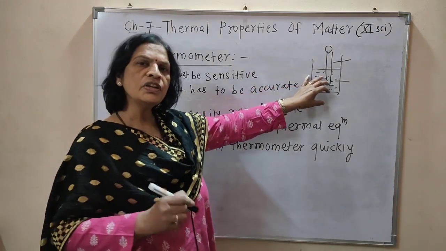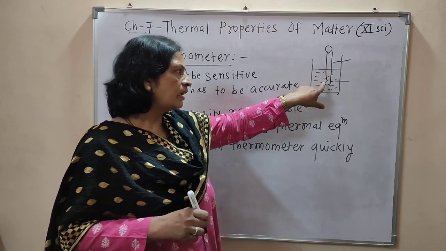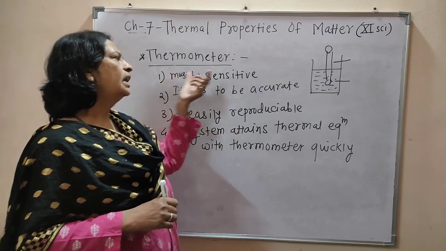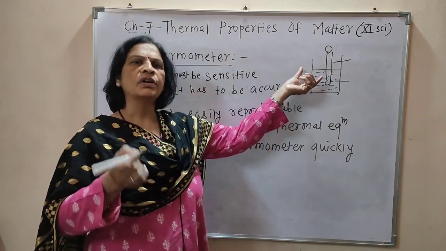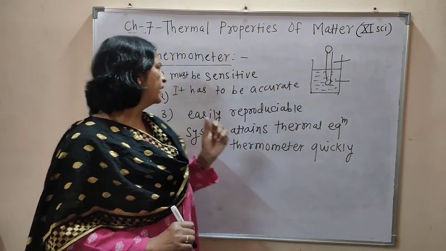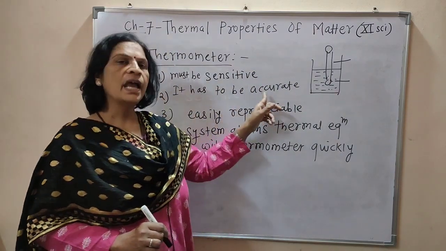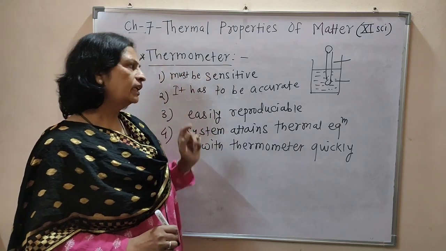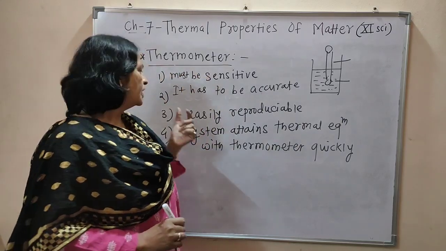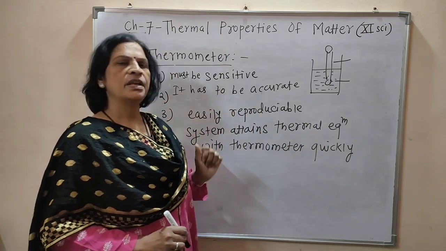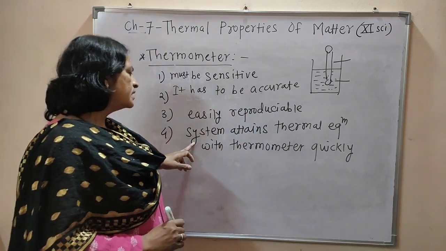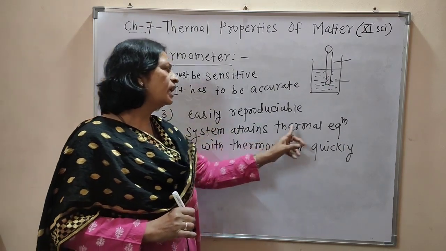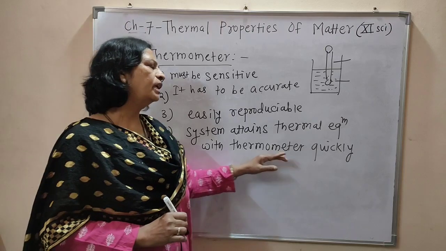Means when we insert the thermometer in any liquid or gas, it quickly shows the temperature of that liquid or gas. Second, it has to be accurate, means accurate measurement is done with the help of that thermometer. Third, it should be easily reproducible. And fourth, it is important that the system attains thermal equilibrium with the thermometer quickly.